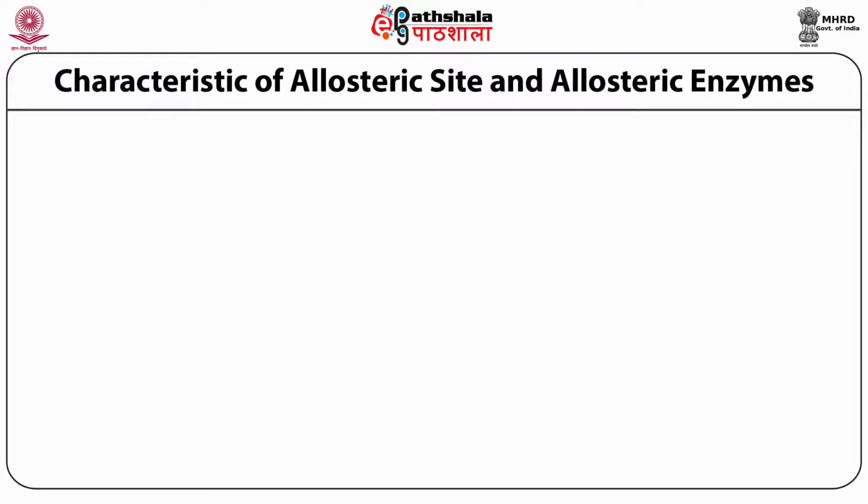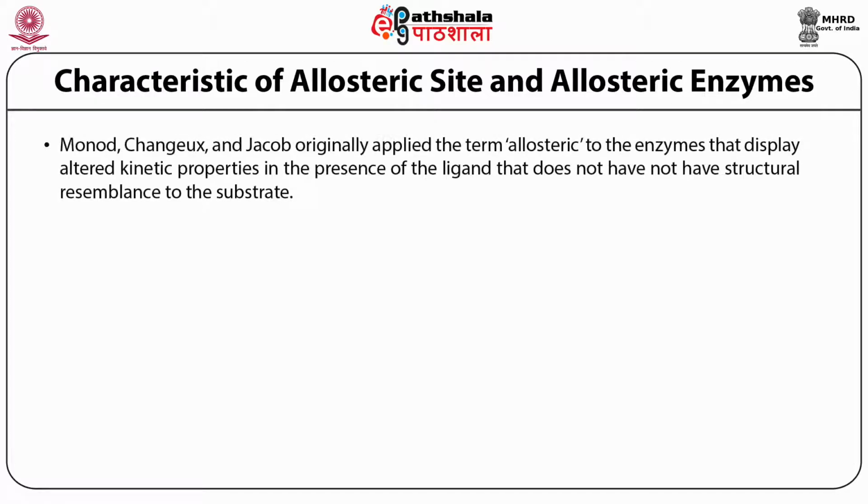What are the characteristics of an allosteric site and allosteric enzyme? Monod, Changeux and Jacob applied the term allosteric to enzymes that display altered kinetic properties in the presence of a ligand that does not have any structural resemblance to the substrate.